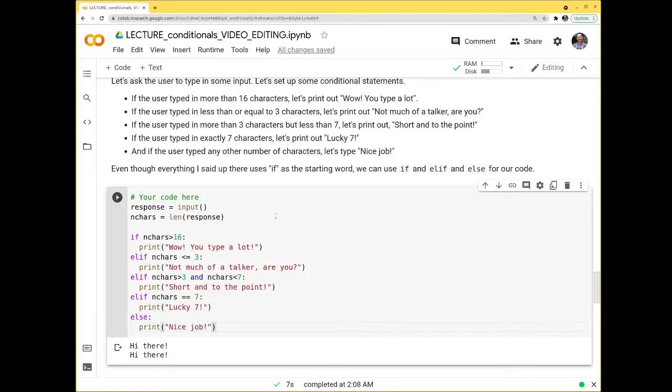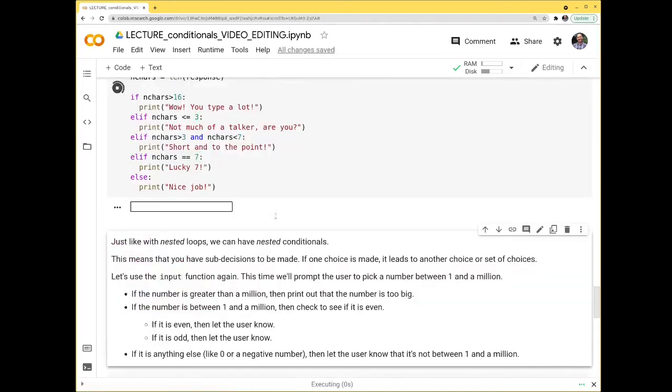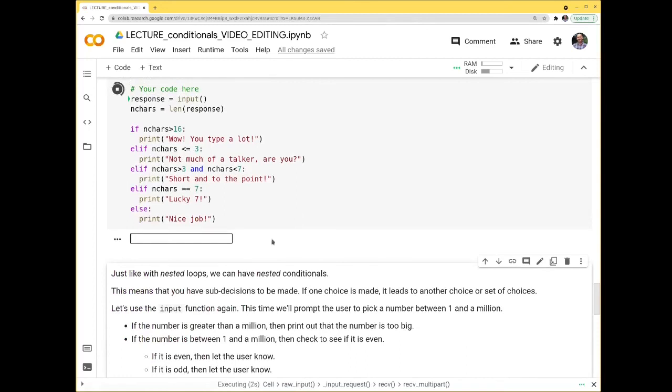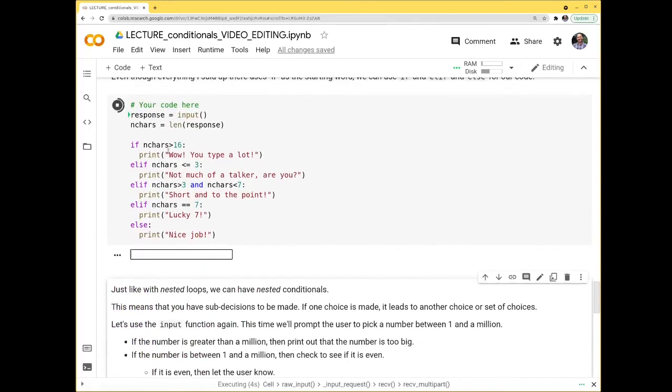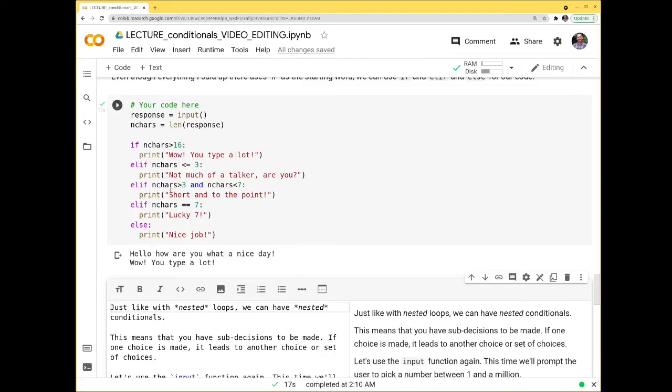I have a lot of exclamation points because I'm very excited to be typing Python today. All right, so we run this and we're going to enter in some values. Let's try to get more than 16 characters. So we can type, hello, how are you? What a nice day. I don't exactly know how many characters that is, but that's a lot. And so if I hit enter, wow, you type a lot.